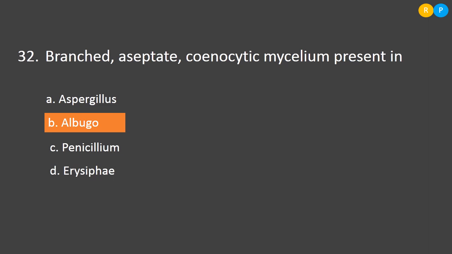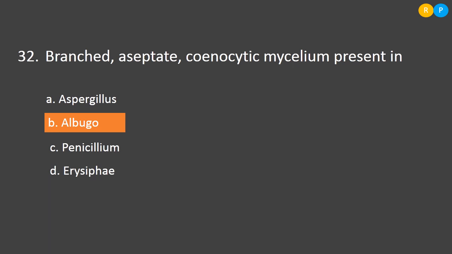Here the mycelium will be branched, septate and not cenocytic. Clear, right? Then option B, Albugo. Albugo belongs to Phycomycetes. In the Phycomycetes, all the members have branched, aseptate, cenocytic hyphae. So all the given characters of mycelium suit Albugo. So the correct one is option B.